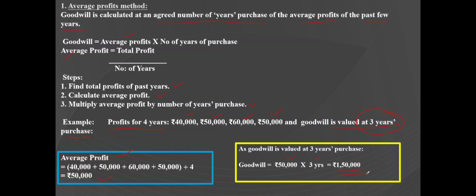Under this method, the excess of actual profits over the normal profits is termed as super profits. The goodwill is valued at an agreed number of years of purchase of the super profits of the firm. So here the goodwill formula will be number of years of purchase into the super profits.